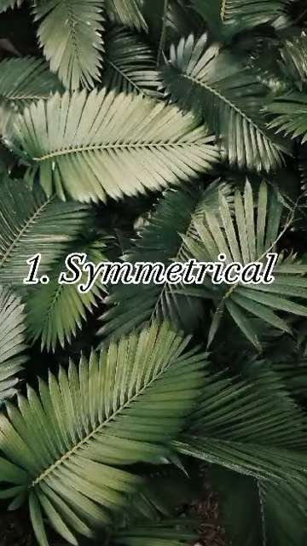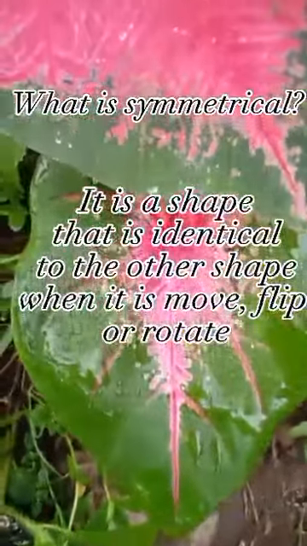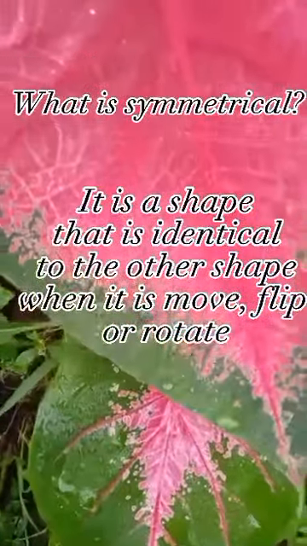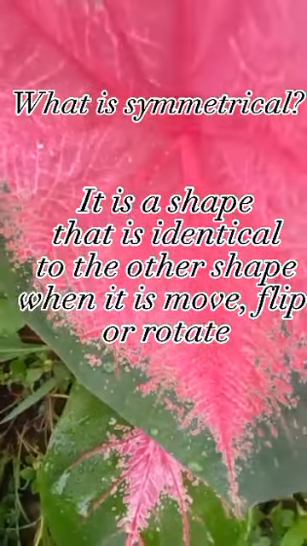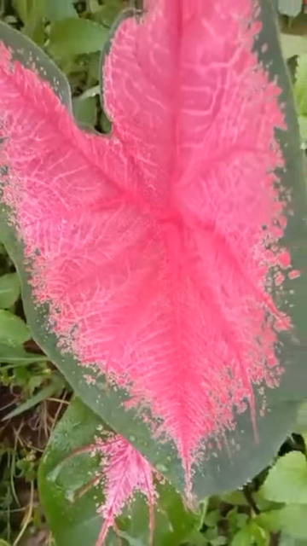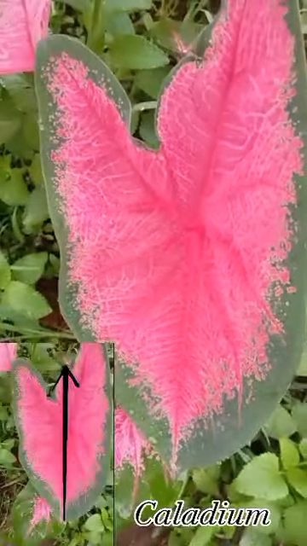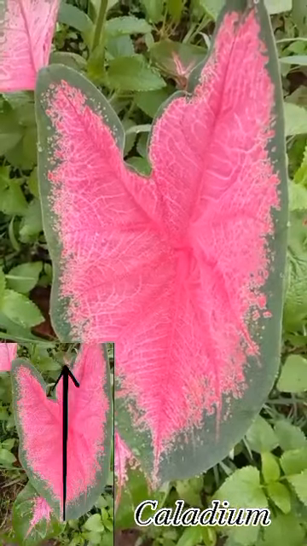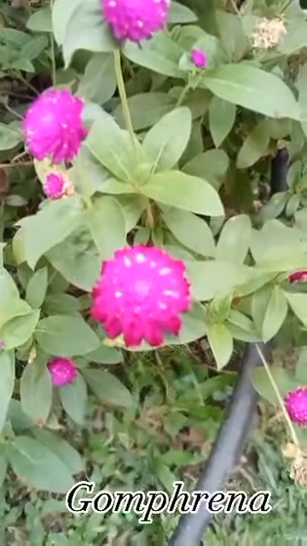First is symmetrical. What is symmetrical? It is a shape that is identical to the other shape when it is moved, flipped, or rotated. Example is the plant caladium. Another example is the gomphrena.